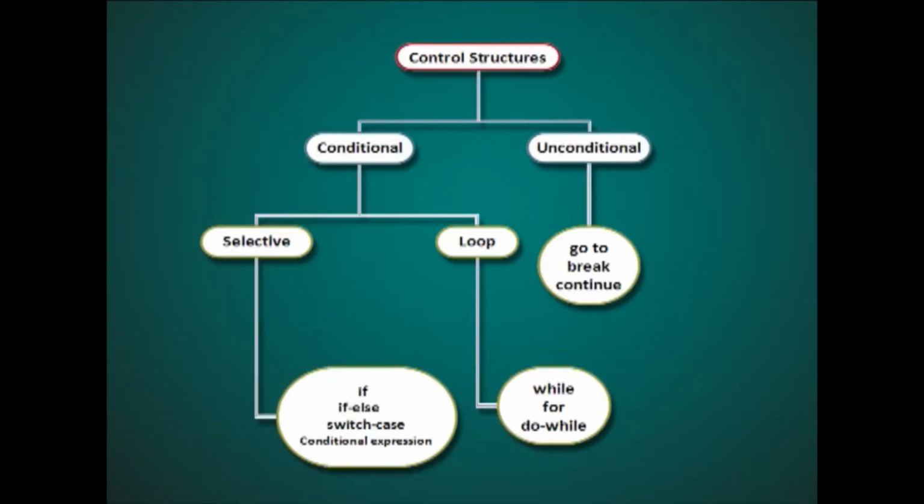Classification of control structures is shown in the figure. Control structures can be divided into conditional control structures and unconditional control structures. Conditional control structures are divided into selective control structure and loop control structure. In selective control structure, we have if else, switch case and conditional expression. In loop control structures, we have while, do while and for. In unconditional control structure, we have goto, break and continue statements.